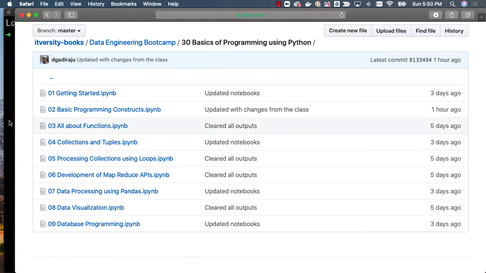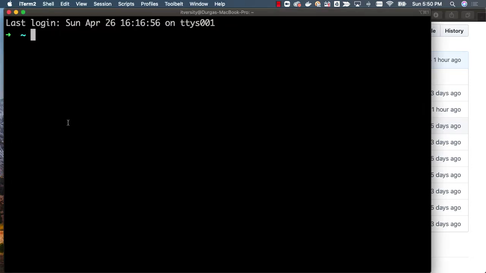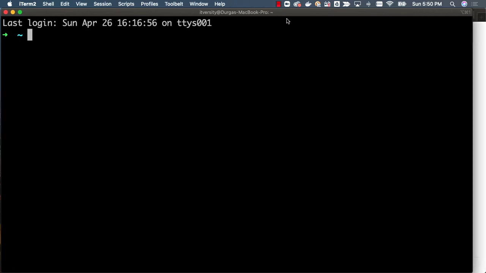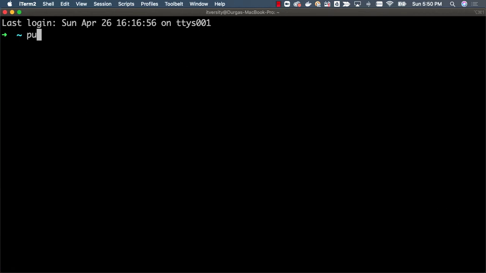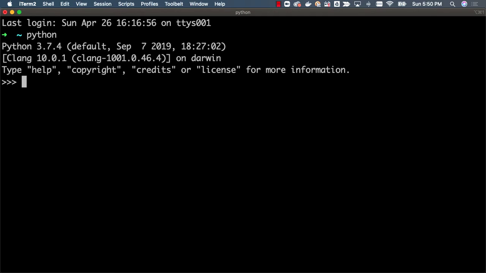As long as it is a Mac, you should be able to follow the instructions and set up and learn. On the Mac, you already get one version of Python. It is nothing but Python 2.7. You can just say python and hit enter. If you haven't installed new versions of Python, when you say python like this, you will see Python 2.7. However, I have installed multiple versions of Python on this.